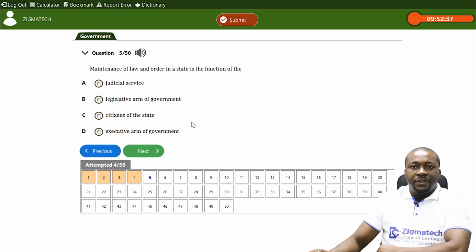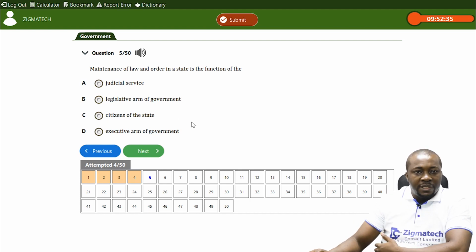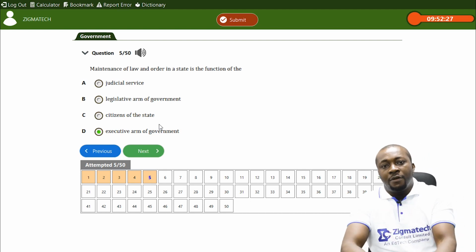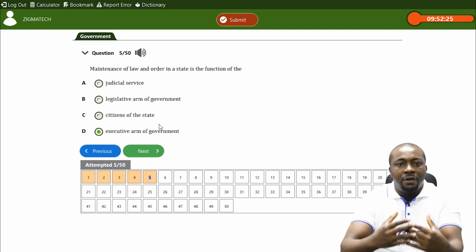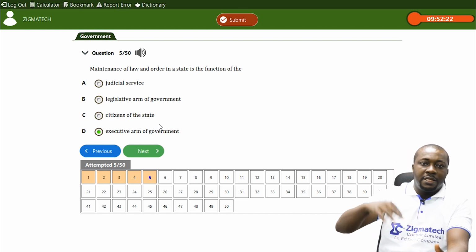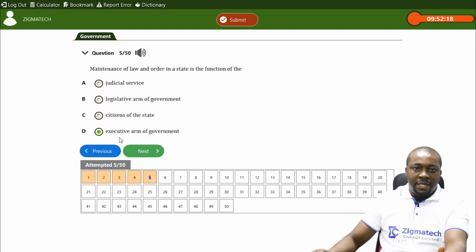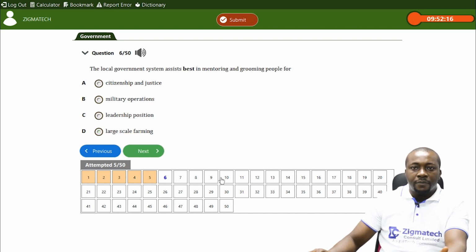Citizens of the state are not saddled with that responsibility to maintain law and order. Rather, it is the executive arm of government who implements laws and enforces laws, that maintains law and order, and in most cases with the law enforcement agencies who are under the executive arm of government. So that is why D is the correct option.